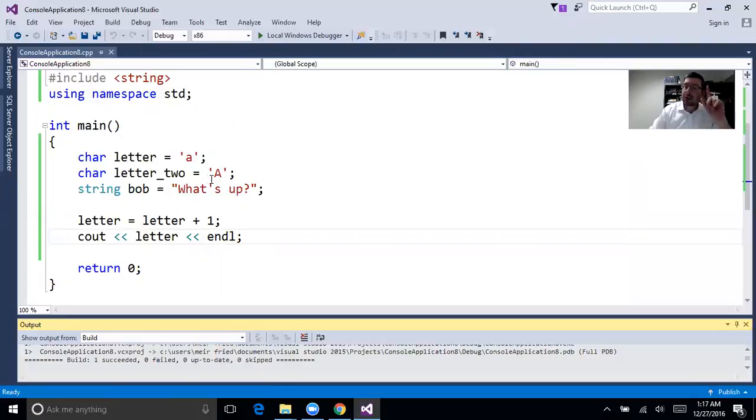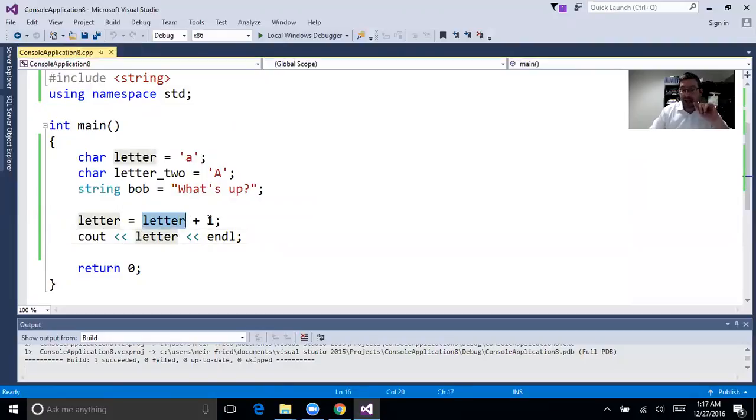Okay. Now, those are only single characters. That's why they're chars. I took letter, which was A. I added 1 to it. I got B. I assigned the B to letter. And then I said cout letter, endl, so it's going to go to the next line. String Bob, what's up? Now that's a bunch of things all together, and that's going to be something that's a string, which just means a bunch of characters all wrapped next to each other.